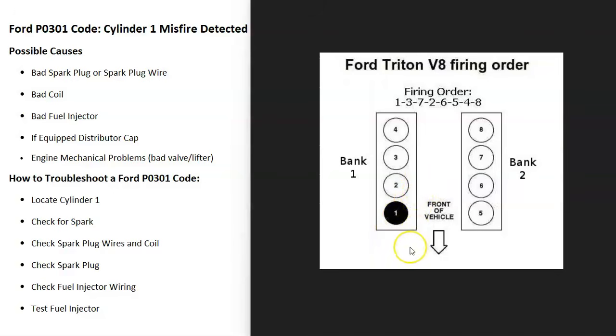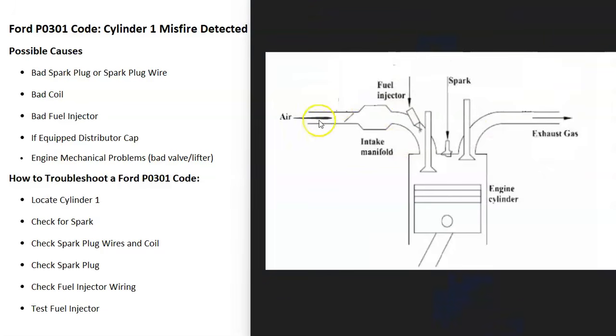Well, there's multiple cylinders inside of an engine. You can have 4-cylinder, 6-cylinder, 8-cylinder, and each cylinder needs to be working correctly. Mainly the right air and fuel ratio mixture needs to be going into each cylinder, and then a spark needs to be igniting this mixture in order for the cylinder to be working correctly. And when there's a misfire inside the cylinder, there's something going wrong with this. Usually there's either no spark or there's something going on with the fuel that's supposed to be going into the cylinder, and so it's going to have to be troubleshooted to know why.